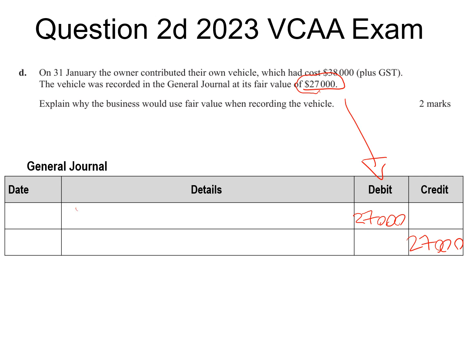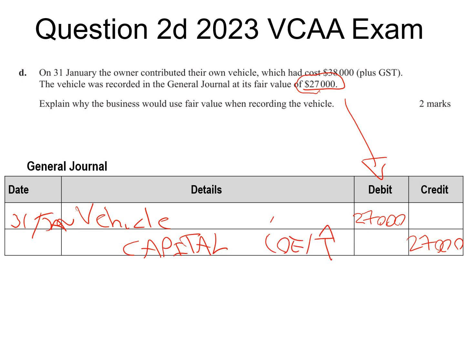Well, first of all, we debit the asset's going up. So that's a debit to our vehicle on the 31st of Jan. And our credit entry is capital because of the entity assumption. We need to recognise the owner's contribution to the business. OE going up. Not that we need to do that. Assets going up.